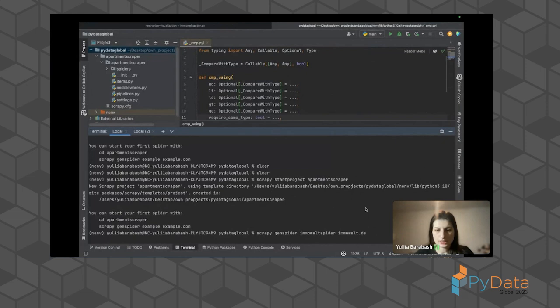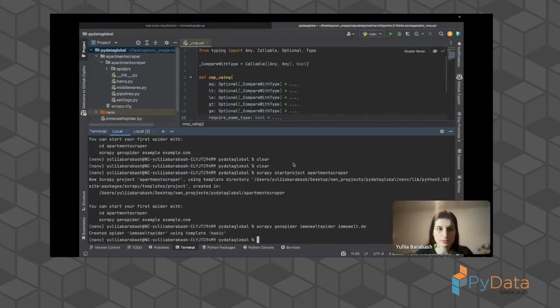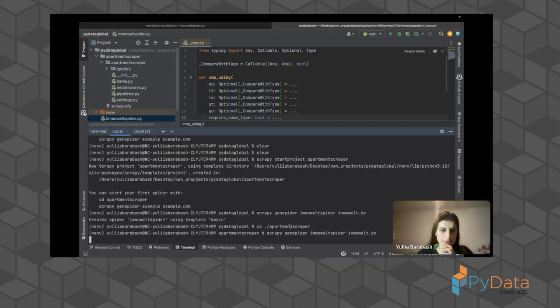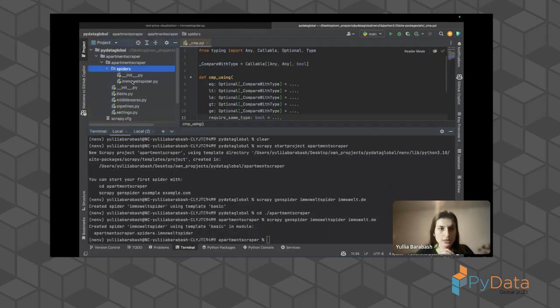So let's execute scrapy genspider to get our spider. But before this, we need to go to the right folder. It's called apartment. Okay, we are in the right folder and let's execute. Okay, here we have our spider.